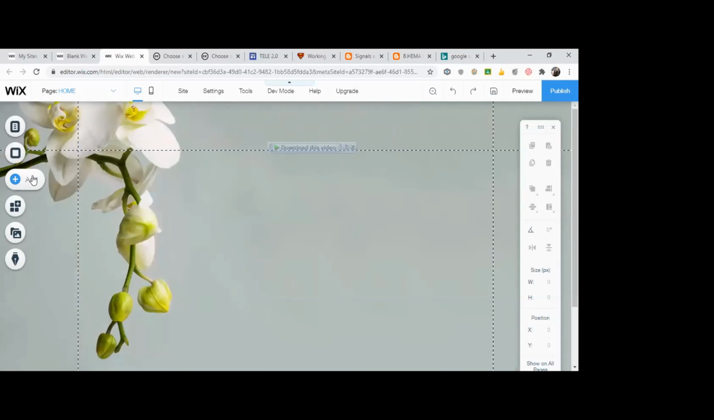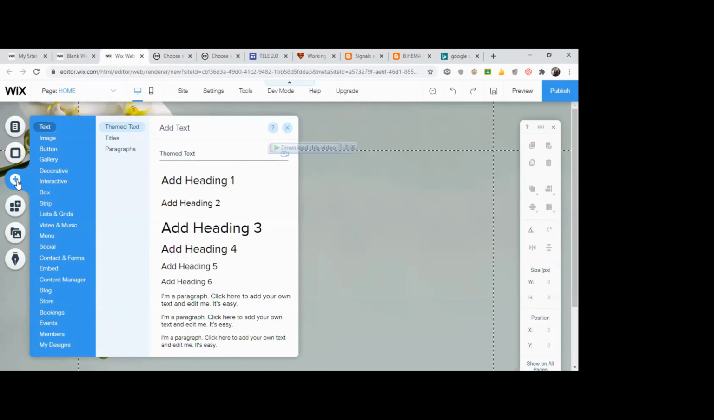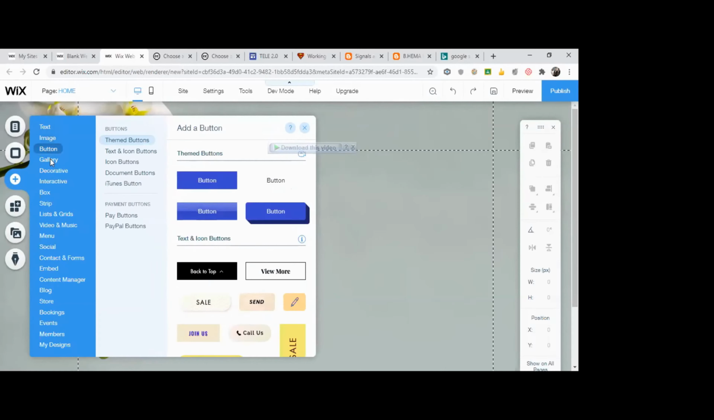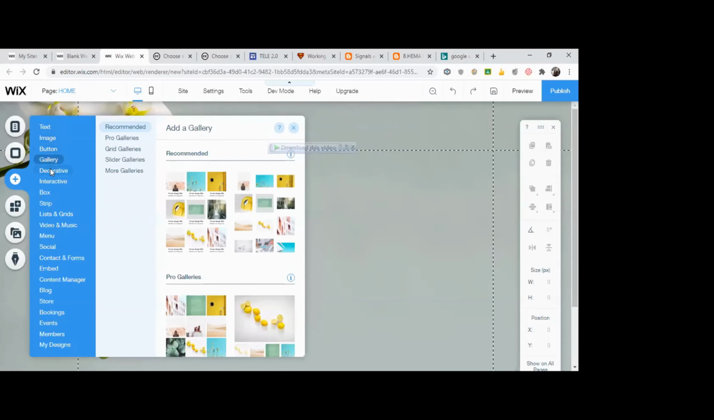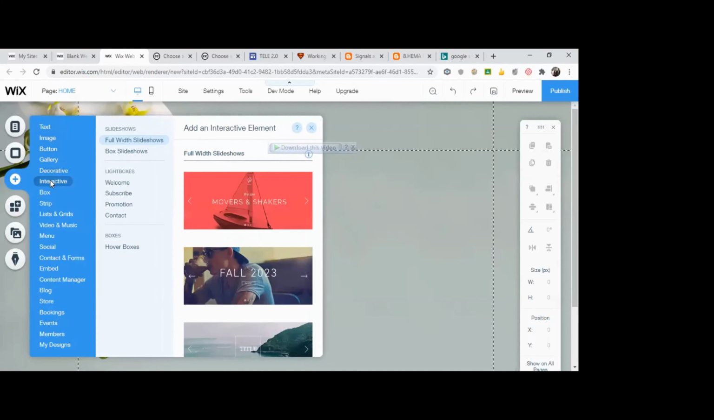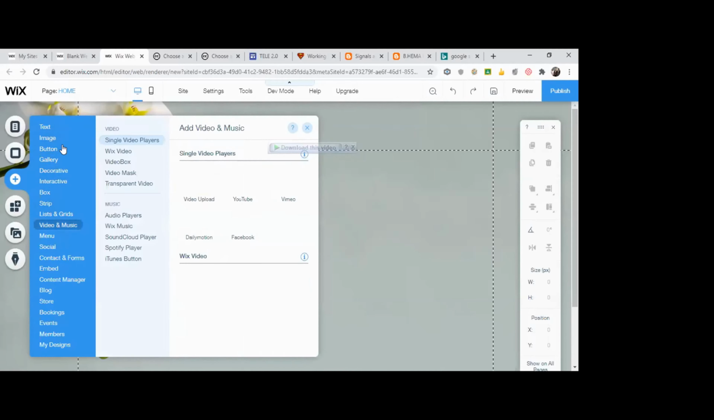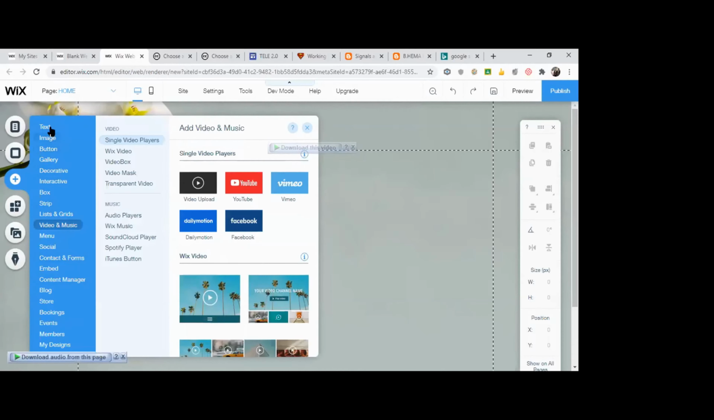I'll add some text. Okay, as soon as I click on this add, you see what are the options you have. Text you can add. You can add an image. You can add a button. You can add a gallery. You can add decorative items, shapes. You can have interactive shapes. Okay, you can have a box, strip. Okay, you can explore all these things, what are the things available?